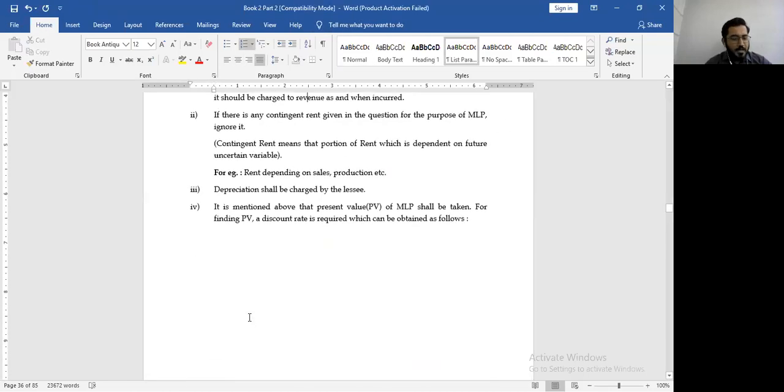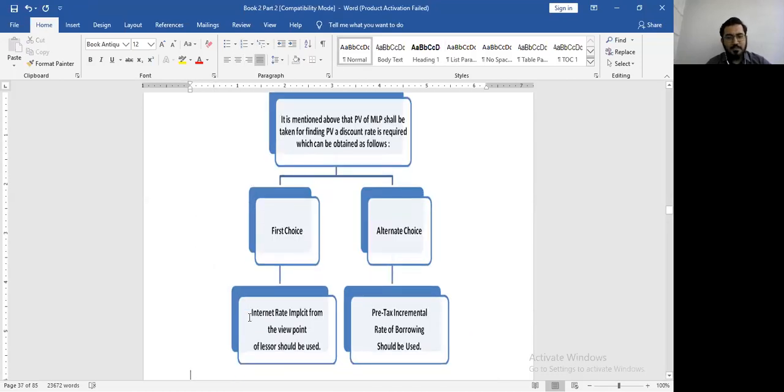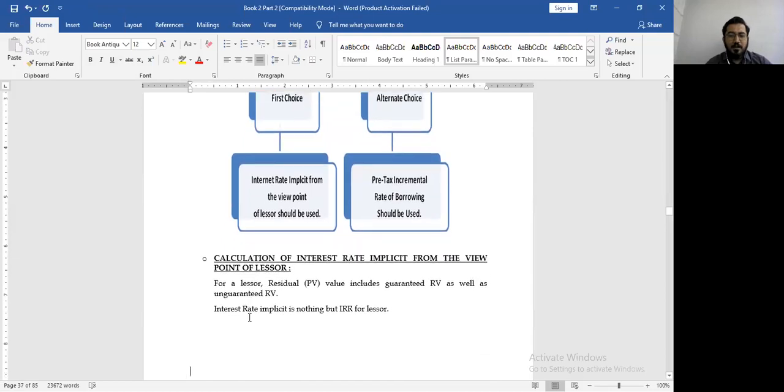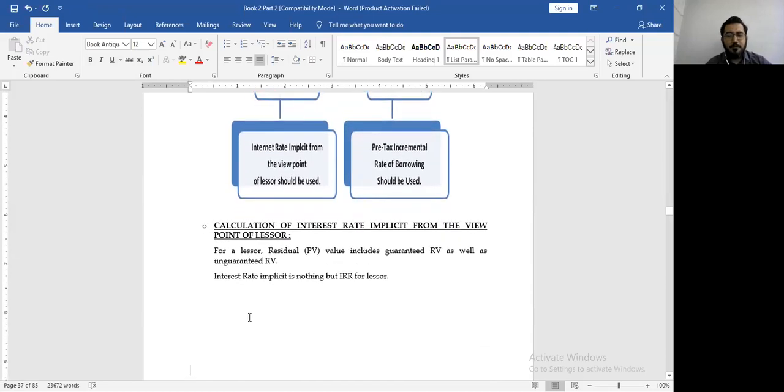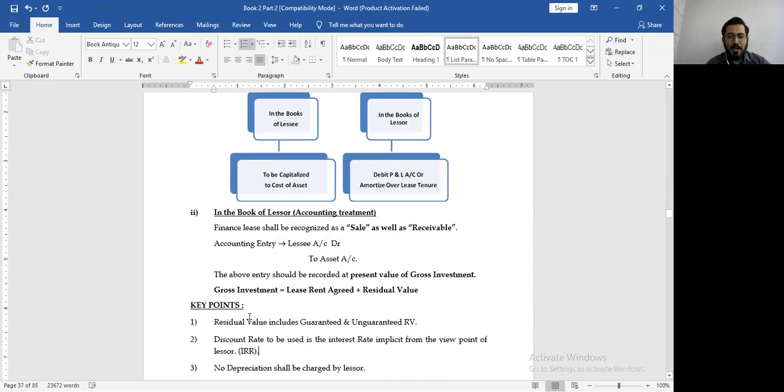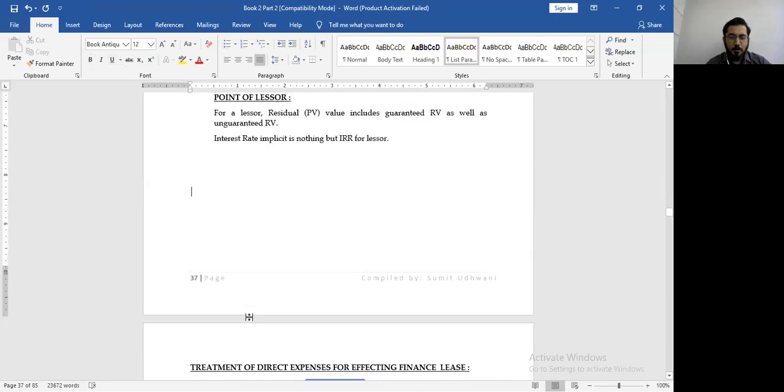And depreciation will of course be charged by the lessee. For calculating the discounting factor, you will first use the interest rate implicit from the viewpoint of the lessor. The alternate choice is pre-tax incremental rate of borrowing. How will you calculate interest rate implicit for the lessor? It is nothing but your IRR from the viewpoint of the lessor.